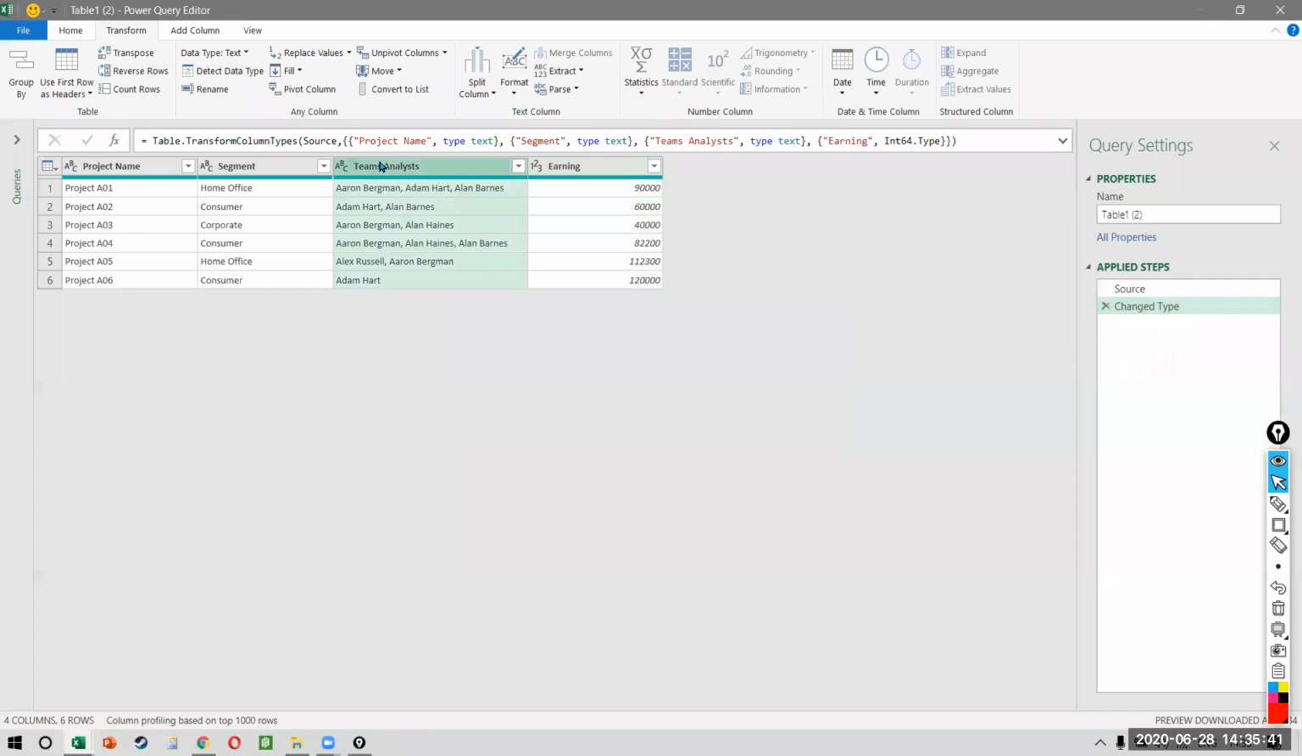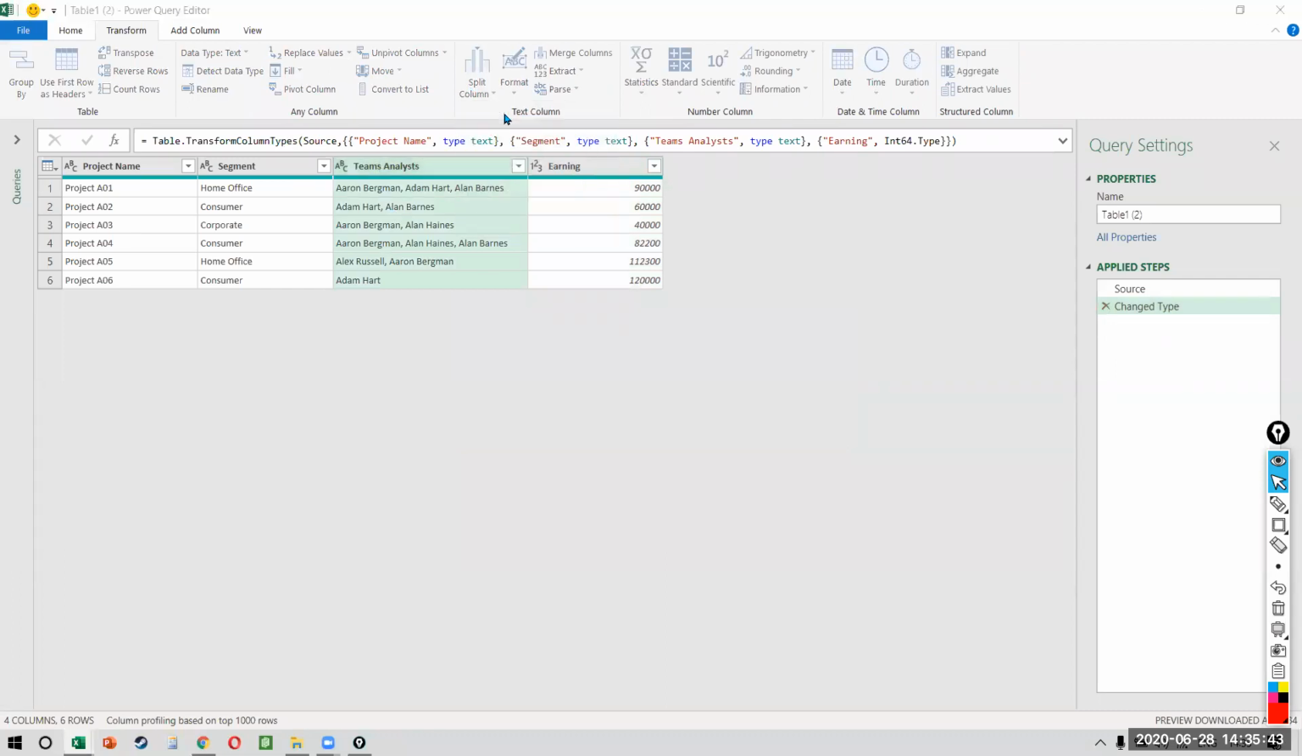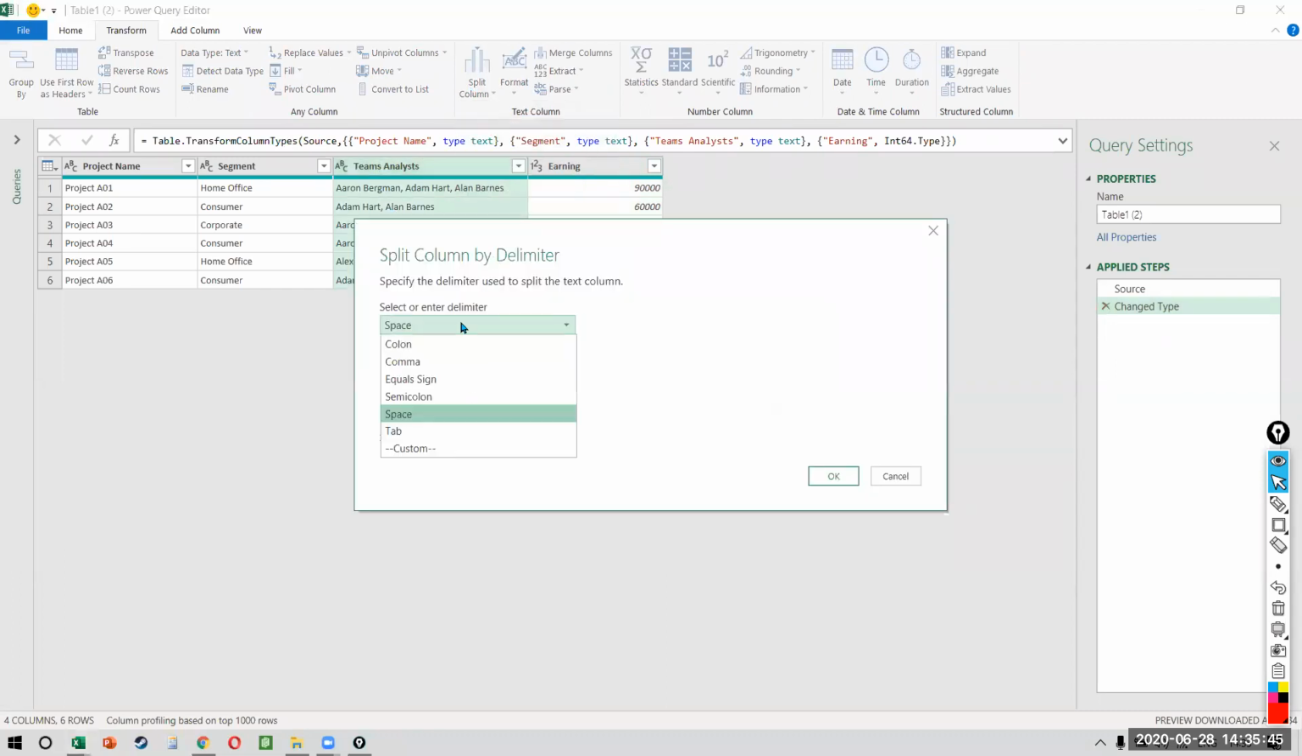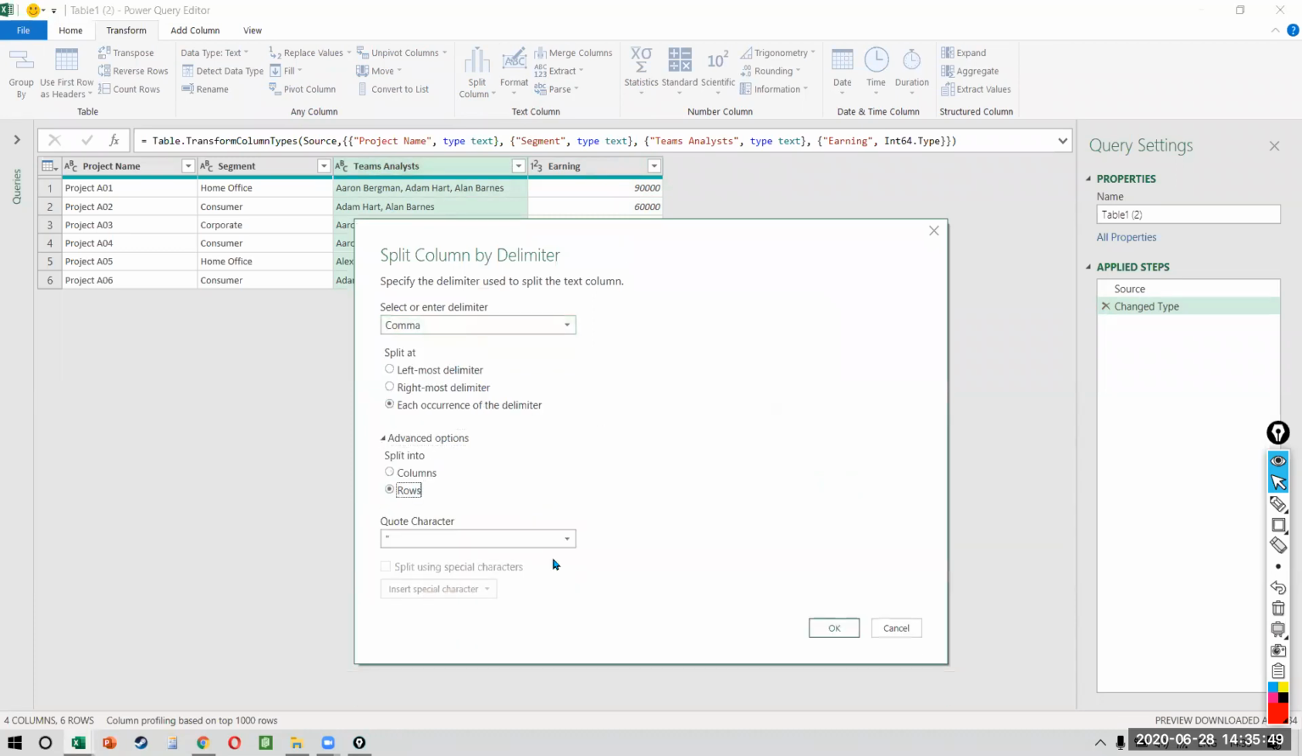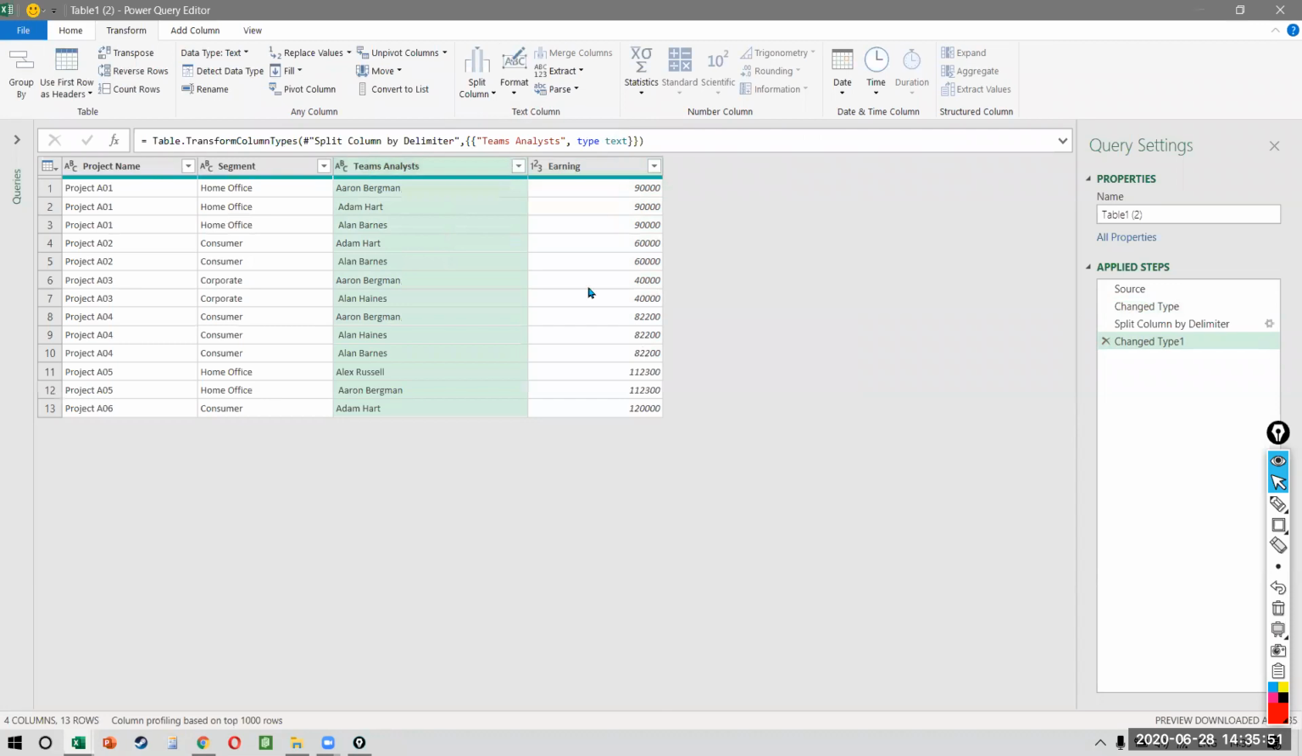So we want to split it by a delimiter. The delimiter, remember, is not a space, it's a comma. And we want to split it into rows. This is great, works perfectly. We want to format the data. We want to trim it. That works great as well.